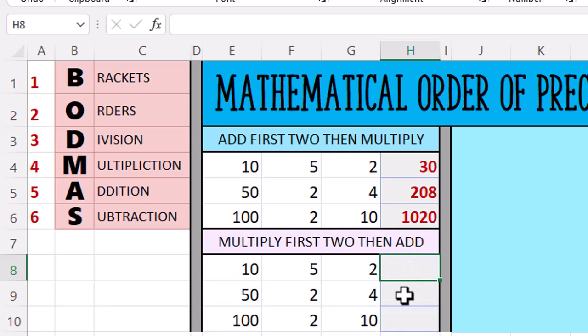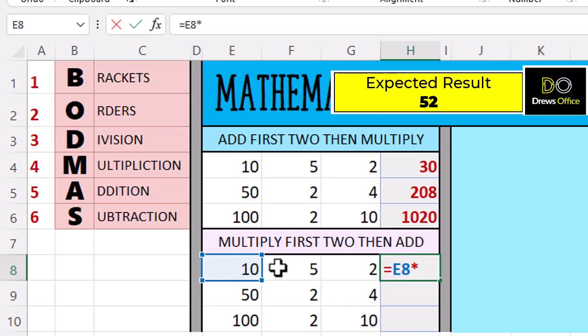In the next 3 equations, we've got the same set of numbers, but this time we want to multiply the first 2 numbers and then add the third number. Do we need to worry about BODMAS this time? Will brackets be necessary? Let's give it a go. We're hoping for an answer of 52.